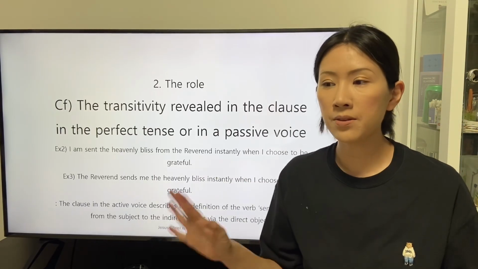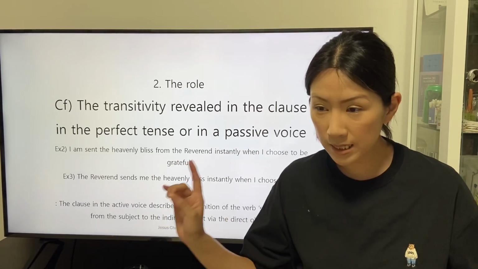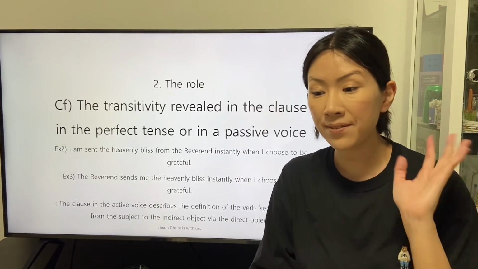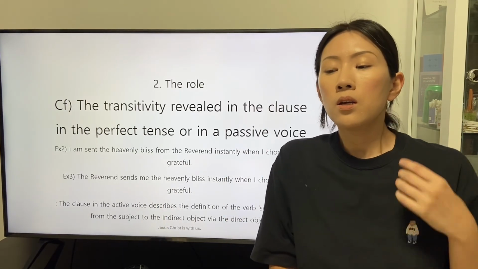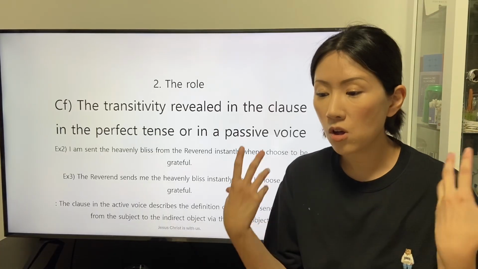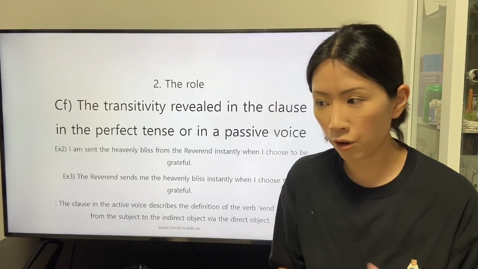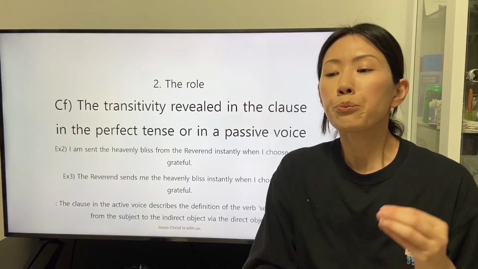So we can understand that a clause stated in the passive voice is about the condition of the subject.